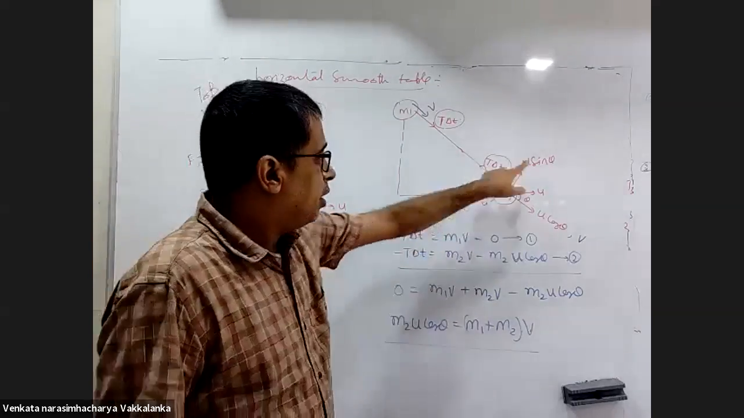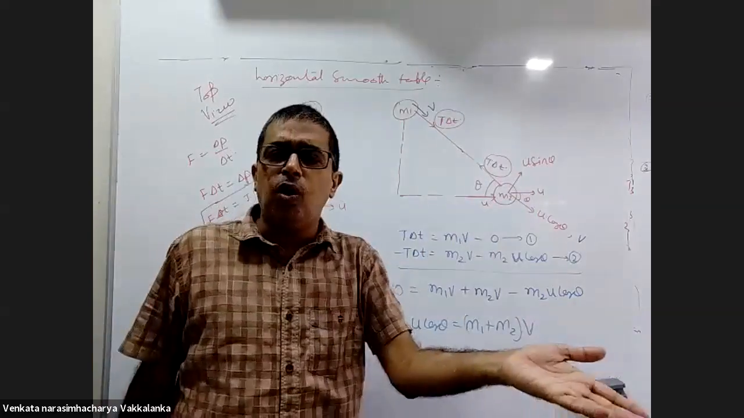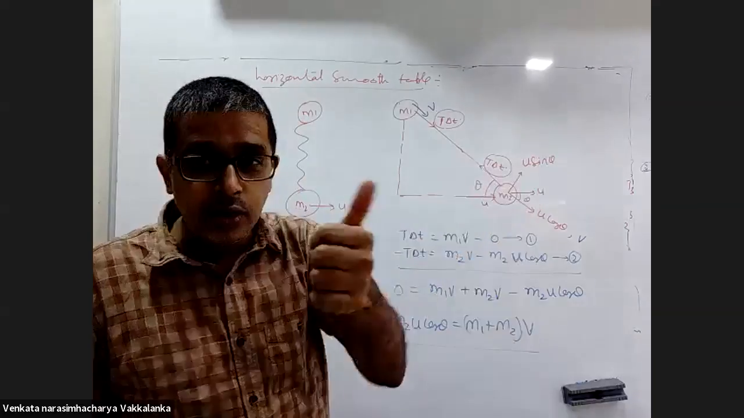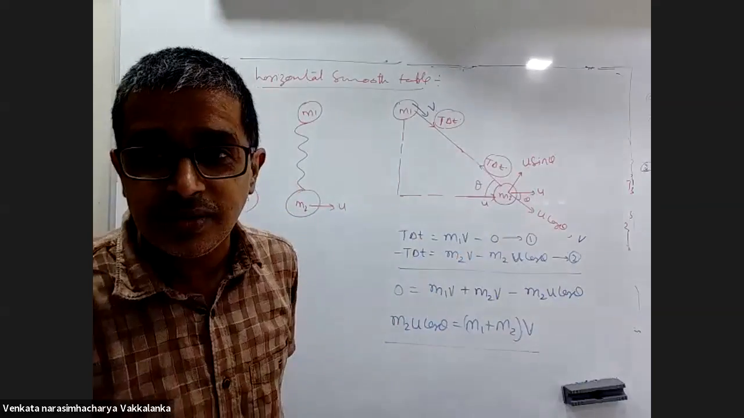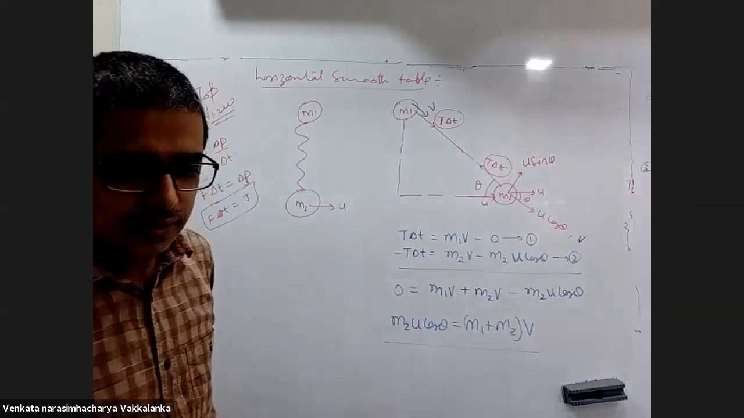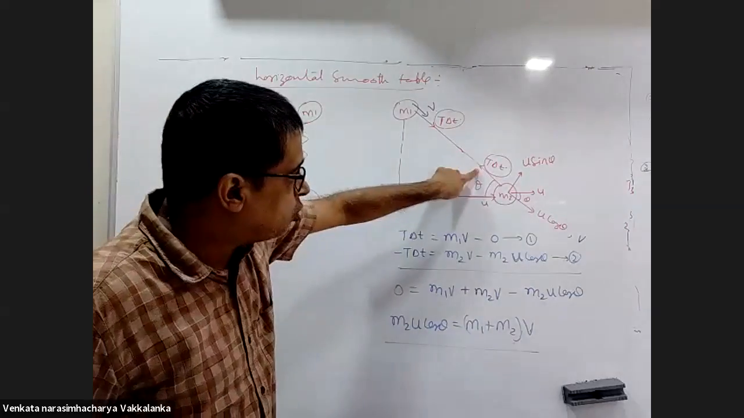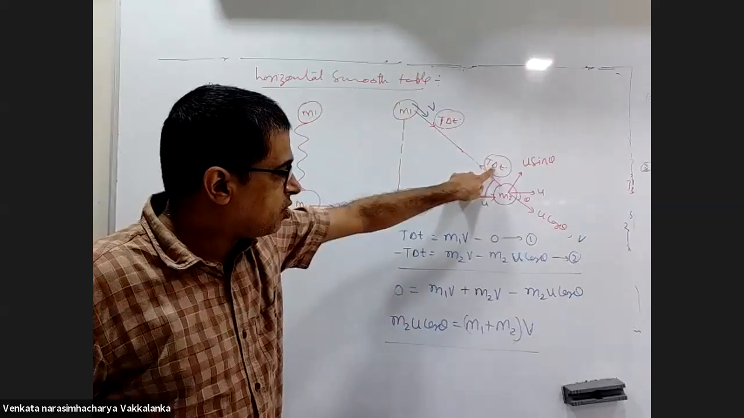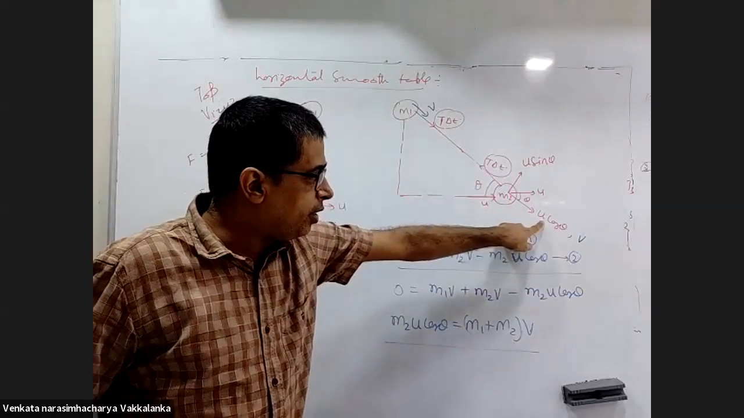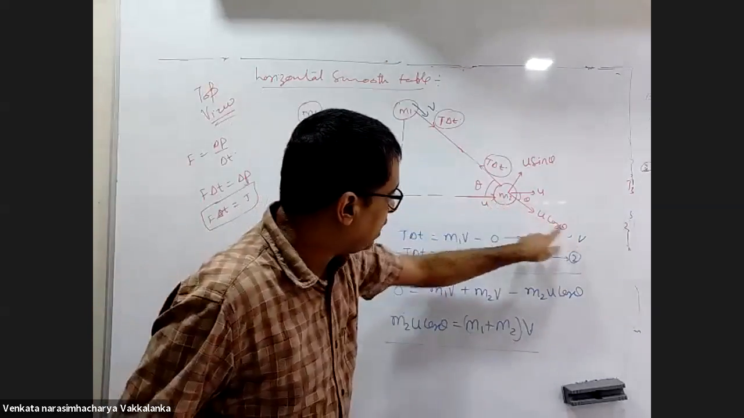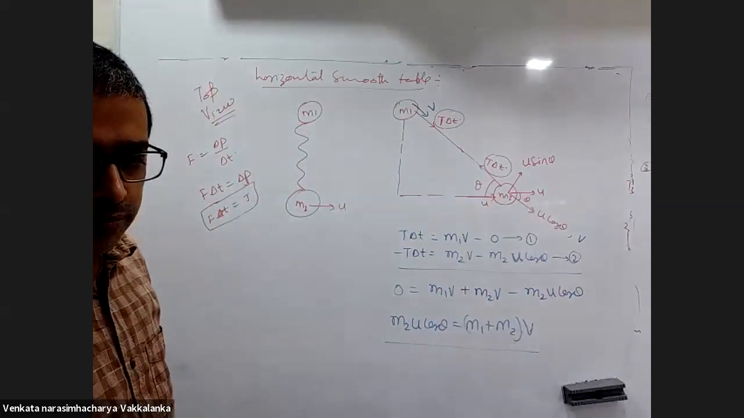Yes, sir. U sin theta will remain with the body as it is because this impulsive force is perpendicular to U sin theta. U sin theta will not change. Is the point clear? You understood how we use the impulsive force? Minus T delta T is M2 into V minus M2 into U cos theta, final momentum minus initial momentum.